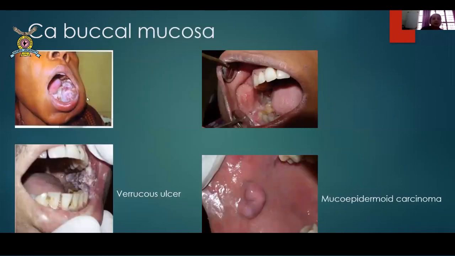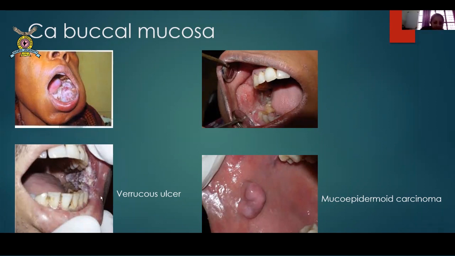These are the CA buccal mucosas. Okay, buccal mucosa swellings. This will appear as if it is coming out. It is coming from the buccal mucosa. There's a huge swelling coming out from buccal mucosa. So she even has a bulge here. If this patient is not treated, eventually there will be a nice ulcer here. So it will be an almost inoperable case. Through and through hole happens in many patients.